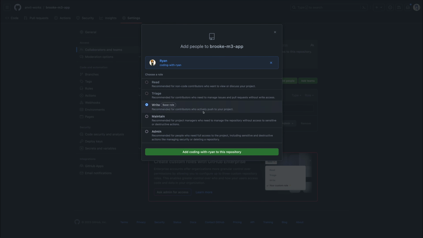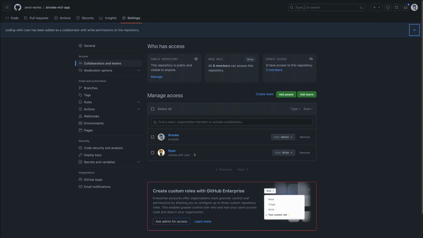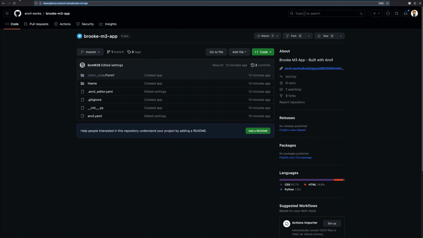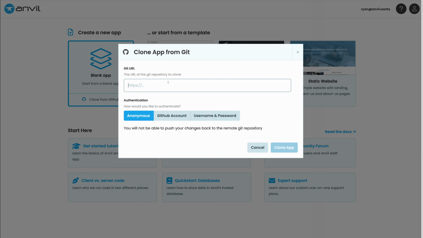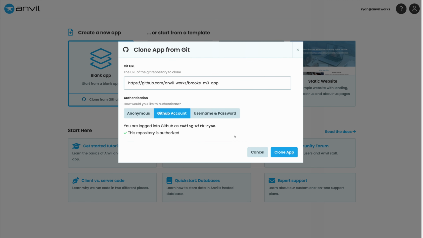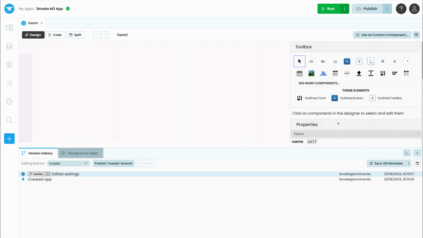First, give them access to the repository on GitHub, get them to copy the repository URL, then, after logging into their Anvil account, they can select Clone from GitHub under the blank app option. Paste the URL, and now they can edit the cloned app. Their changes will update the GitHub repository for all collaborators.